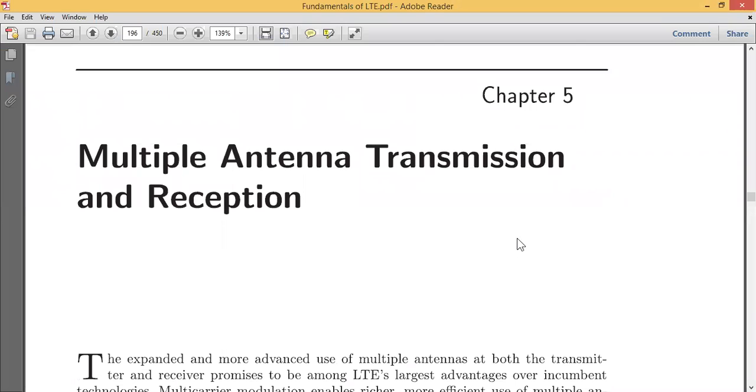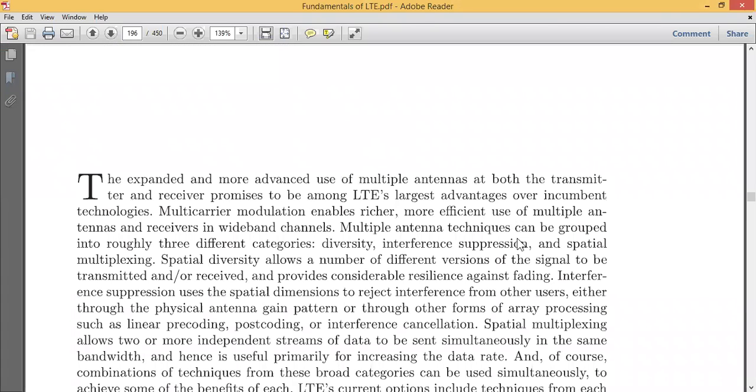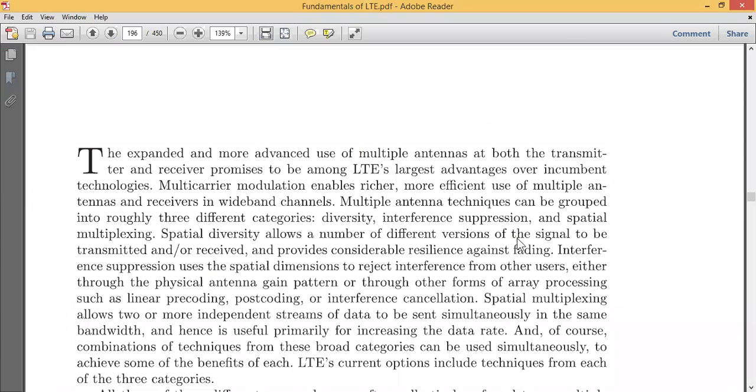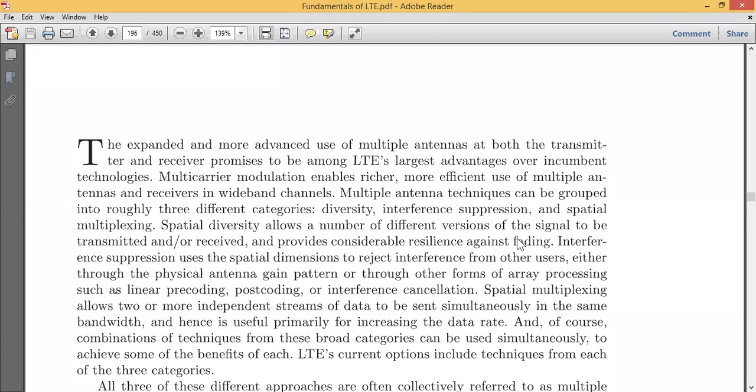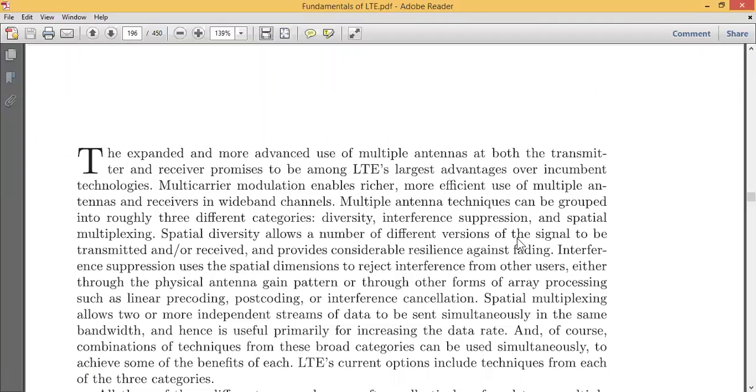Yes, sir. Okay. So the chapter number here is multiple antenna transmission and reception. So instead of using one antenna, we will use multiple antennas, or simply we can say more than one antenna, both at the transmitter and the receiver. If you are using more than one antenna both at the transmitter and the receiver, then we have to see, is there any advantage of using more than one antenna, and what are the various parameters that can be enabled if you use multiple antennas.